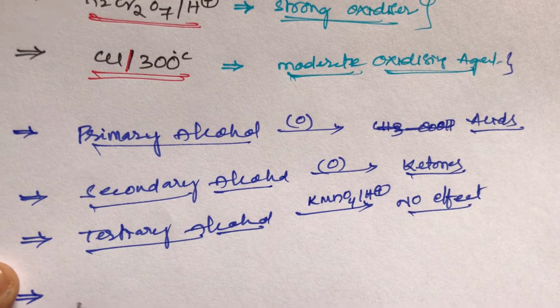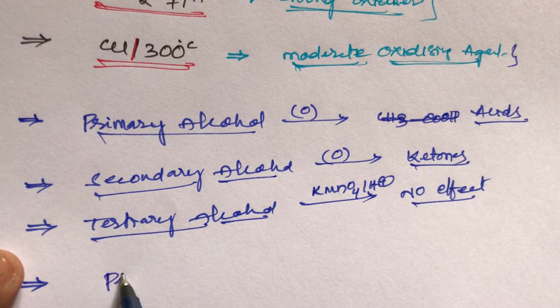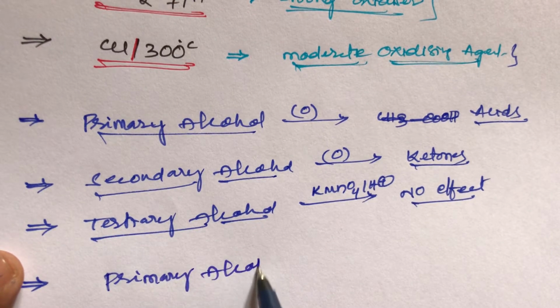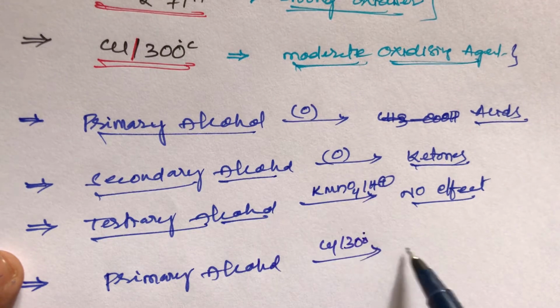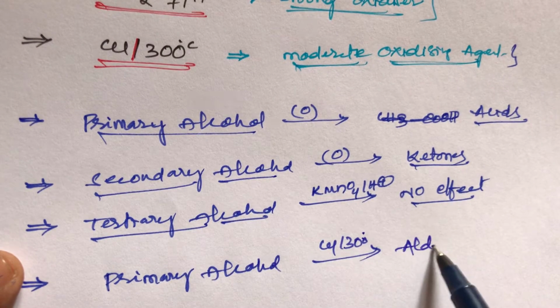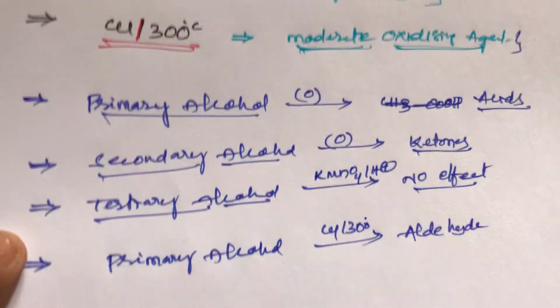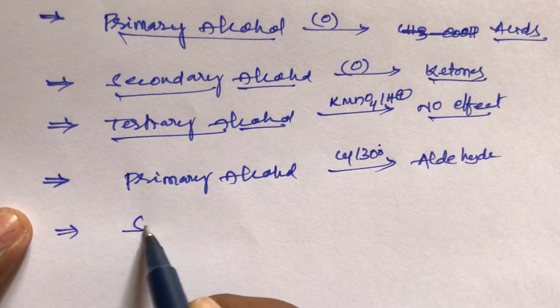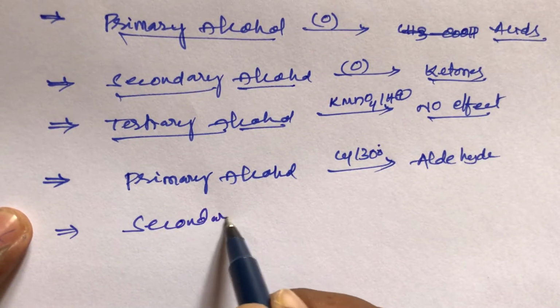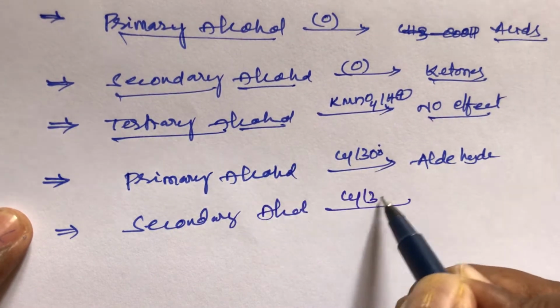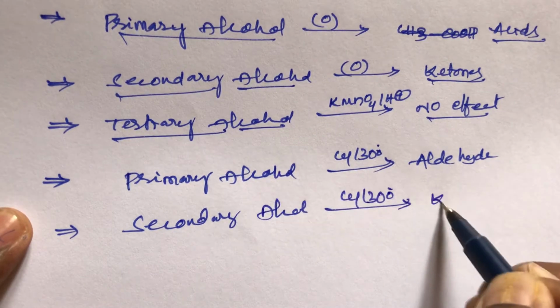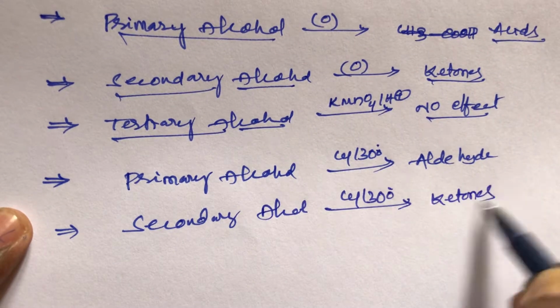Now take the example, student, primary alcohols. Primary alcohols on oxidation with copper at 300 degrees centigrade give aldehydes. And secondary alcohols on oxidation with copper at 300 degrees centigrade give ketones.